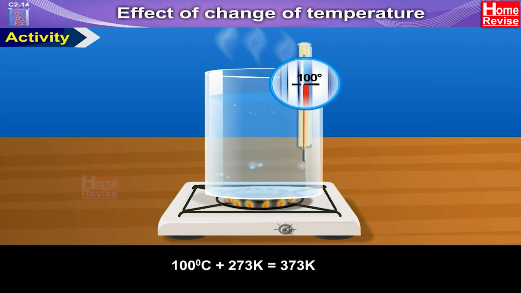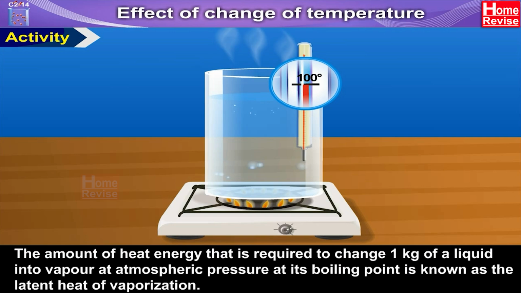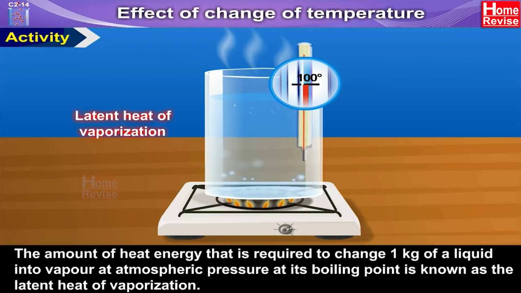For water, this temperature is 373 K, that is 100 degrees Celsius. The amount of heat energy that is required to change 1 kg of a liquid into vapor at atmospheric pressure at its boiling point is known as the latent heat of vaporization.